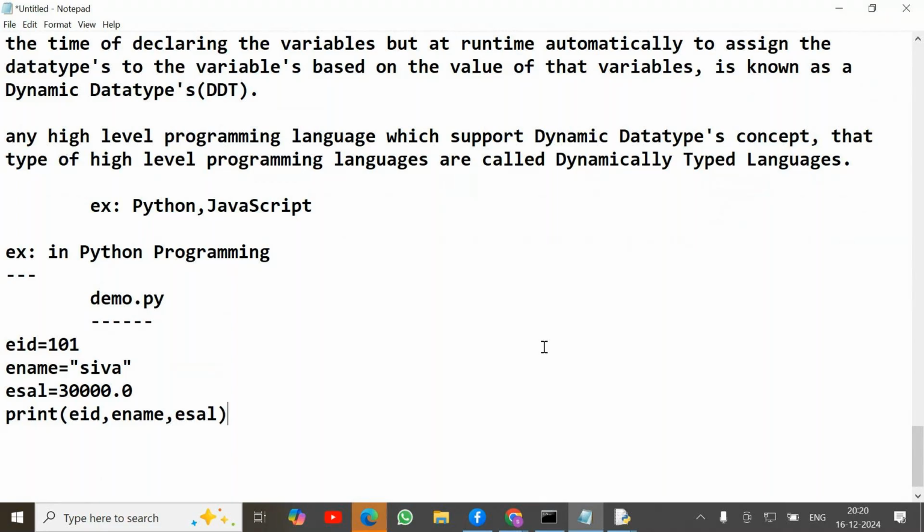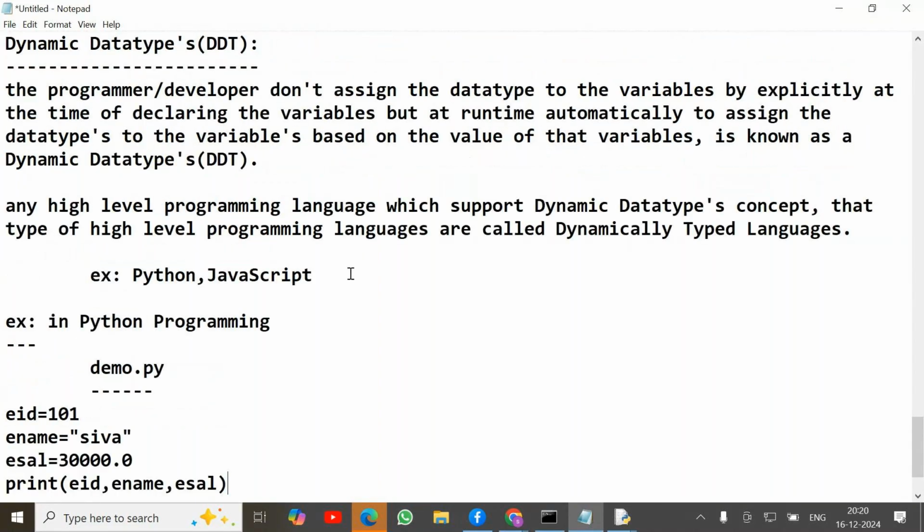Both are different. Don't confuse it. Java is different, JavaScript is different. At the time of writing the Java code, we compulsorily need to declare the data types at the time of declaring the variables.